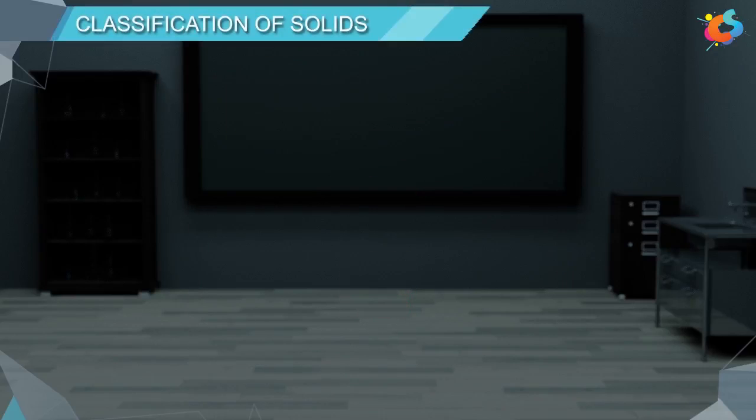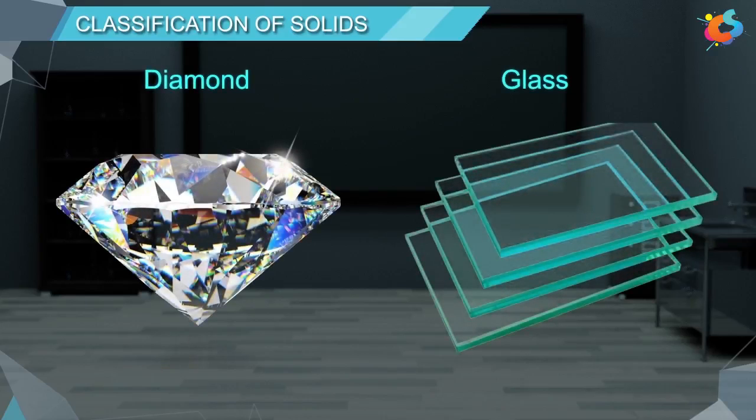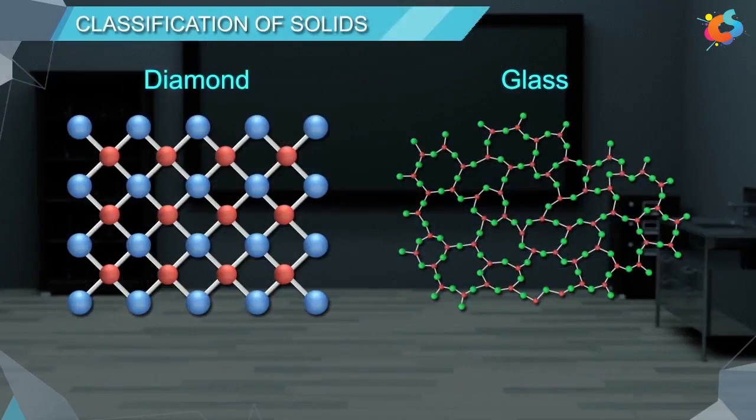Classification of solids. Now, if you look at diamond and glass, we can see that both are solids. But if you look at them at the microscopic level, we can see that there is a difference in arrangement of constituent particles.